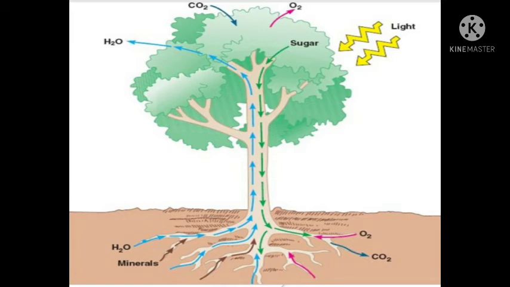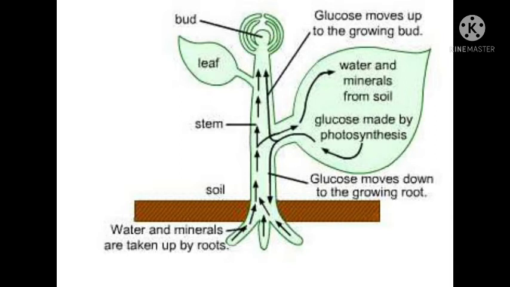For making food, plants need water, minerals and carbon dioxide. So a transport system is required to transport water and minerals from roots to the leaf, and food prepared in the leaf to various parts of the plant. Thus, there are two kinds of transportation in the plant: transport of water and minerals from soil to leaf, and transport of food from leaves to other parts.